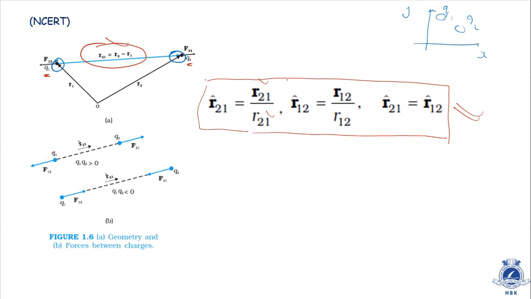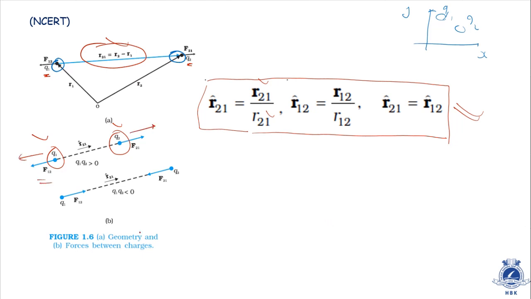Also, there are the directions of forces. This is force, this is charge Q1, this is charge Q2. If the two charges are positive, then they will repel each other. So the repulsive force is given like this. See, they are repelling each other.